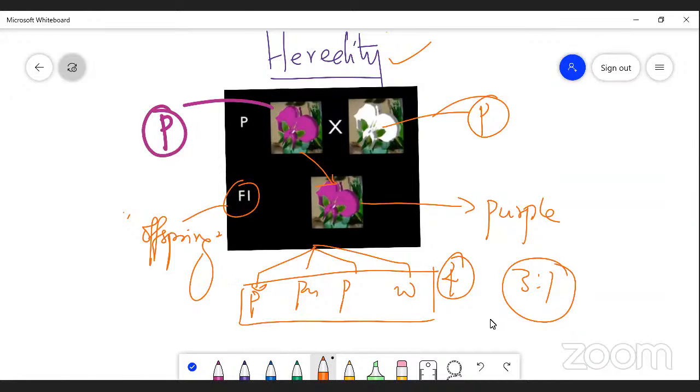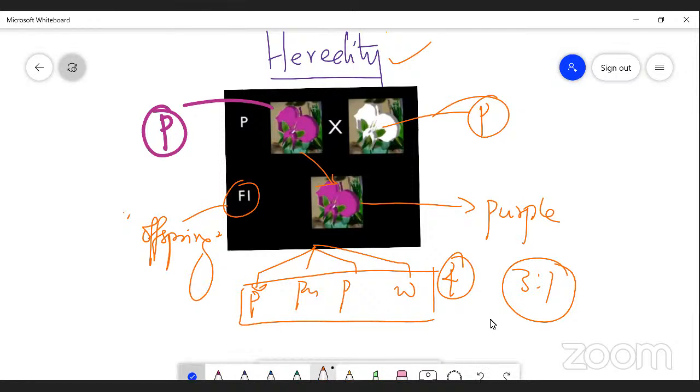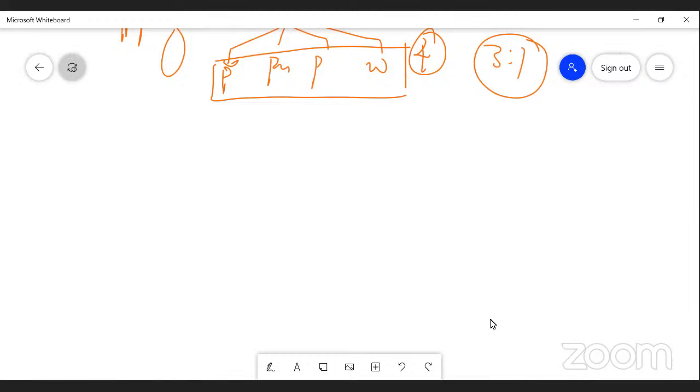That means variation is nothing but a group of a species or organism belonging to the same category or same group of organism, in which you can find differences. That is called a variation. My dear students, please understand. Next we pass on to variation.